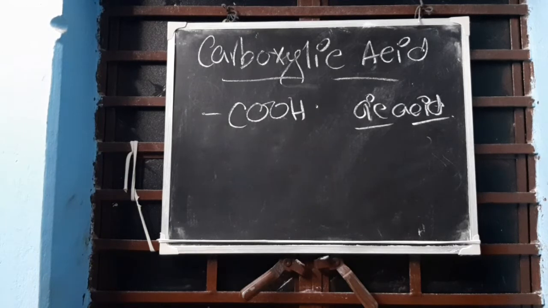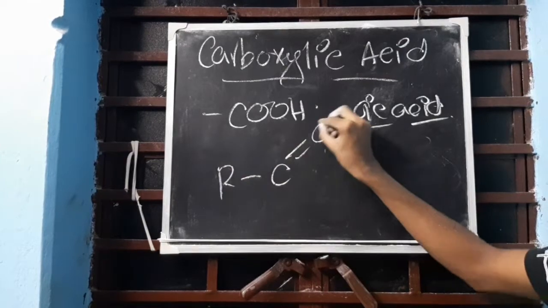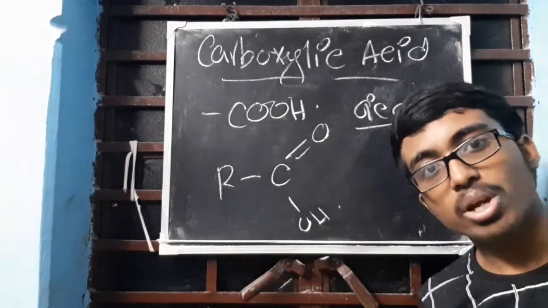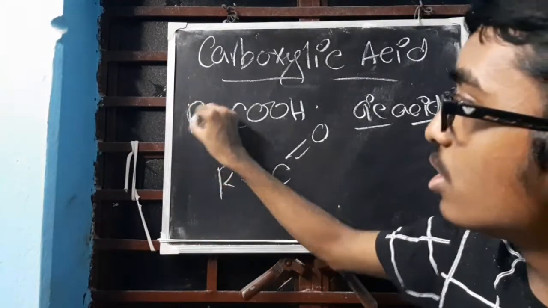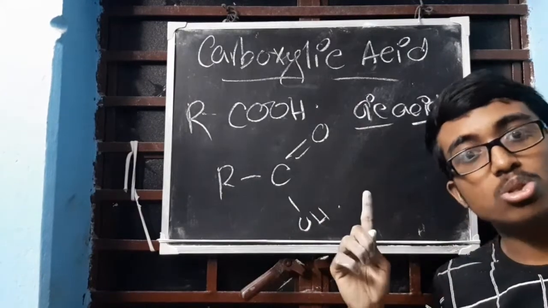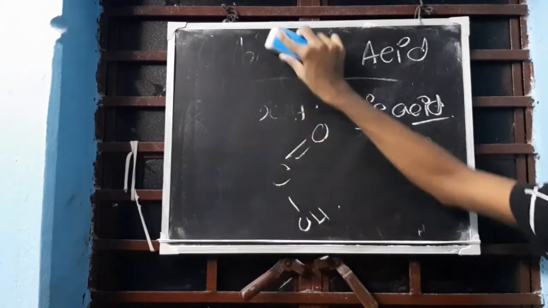Clear? Understood? Actually the structure will look like R-C double bond O with OH. This is also COOH. Clear? So it's RCOOH. R bonded with COOH. That's oic acid. Clear? Next, second last, ketone.